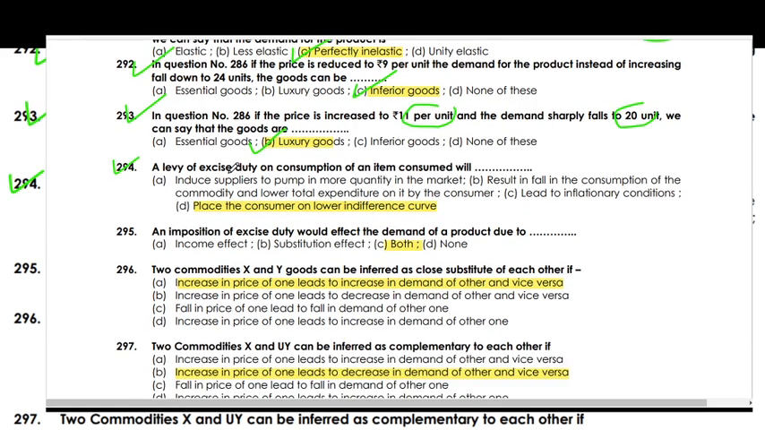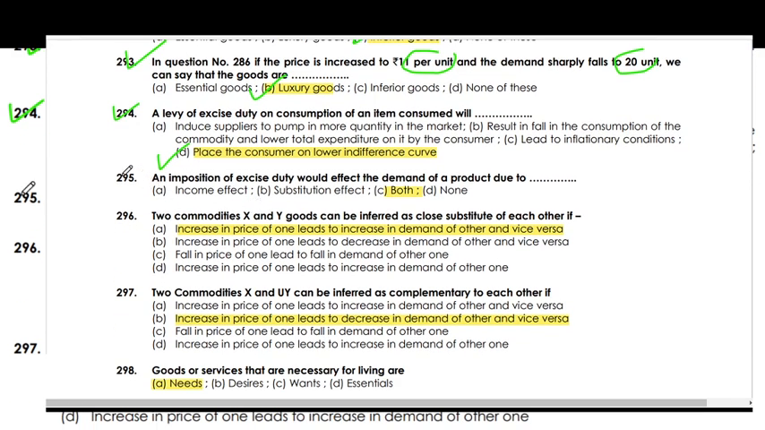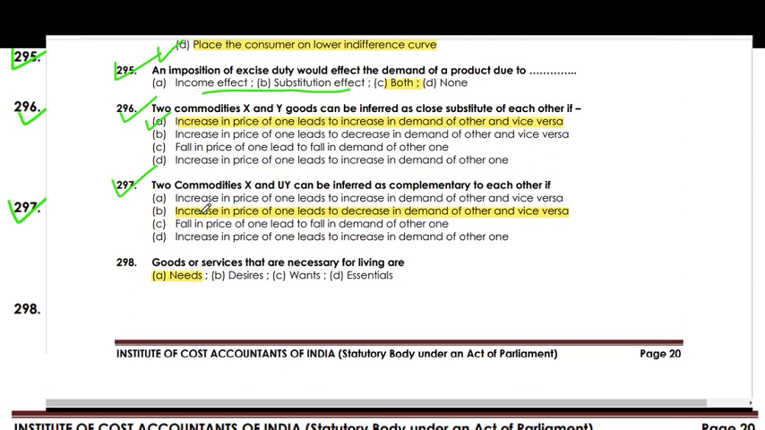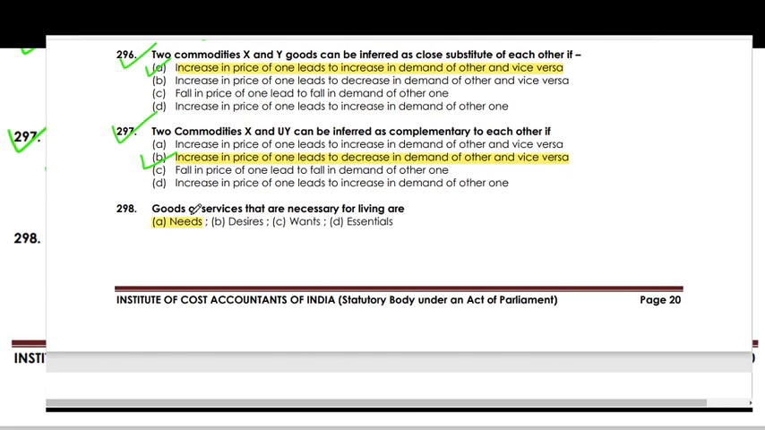A levy of excise duty on the consumption of an item will place the consumer lower on the indifference curve. The imposition of excise duty would affect the demand for the product due to both income as well as substitution effect. Two commodities X and Y can be inferred as close substitutes for each other if an increase in the price of one leads to an increase in demand for the other, and vice versa. They can be inferred as complementary if an increase in the price of one leads to a decrease in demand for the other, and vice versa.